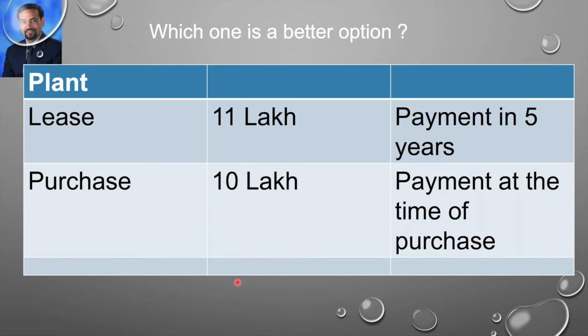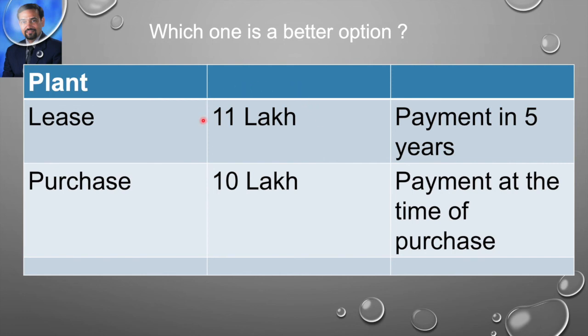Whatever answer you have given, you just calculate this. So 11 lakh you are paying in 5 years. And suppose we take the equal installment, 2,20,000 each year. So 2,20,000 rupees you will pay today, then after 1 year, then after 2 years, then after 3 years, then after 4 years, and after 5 years. So in 5 years you are paying 11 lakh. So what is the current value? The present value of these 2,20,000. Make a table, do calculation, and then find out how much is the present value of this 11 lakh.